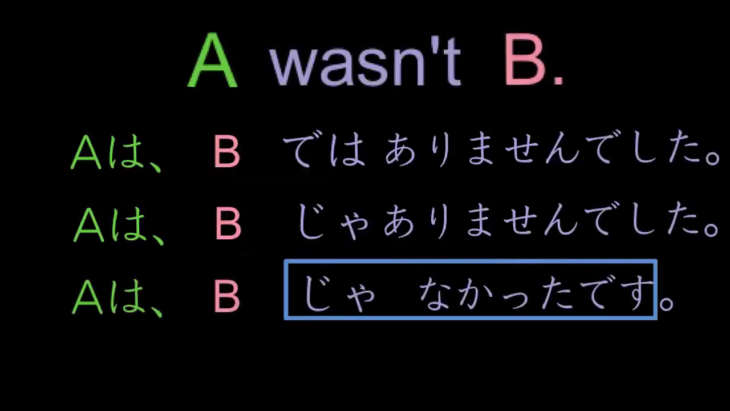And that's the bit that means wasn't. So our full sentence, A wasn't B, in normal everyday polite language would be A wa B janakatta desu. Okay, let's go back to our sample sentence, my mother isn't a doctor, and see if we can